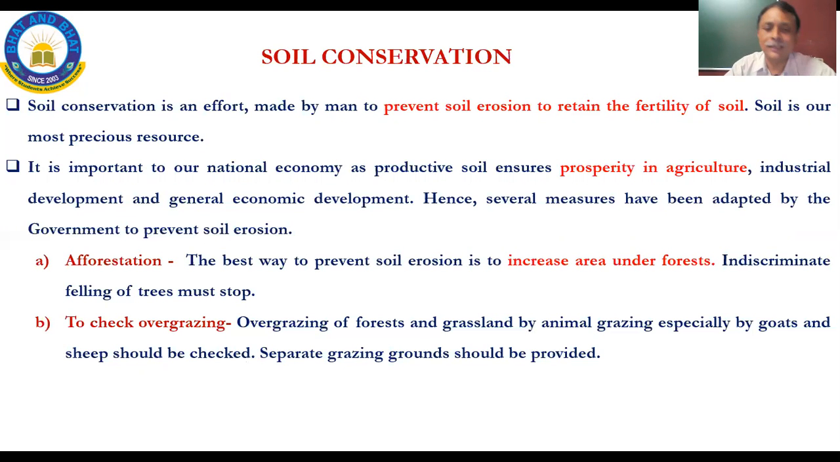To check overgrazing. Overgrazing of forests and grassland by animal grazing, especially by goats and sheep, should be checked. Separate grazing ground should be provided. It is in fact there. There are lands separately which are earmarked and which cannot be owned by anybody. These lands are owned by the government. It is there in every rural area.